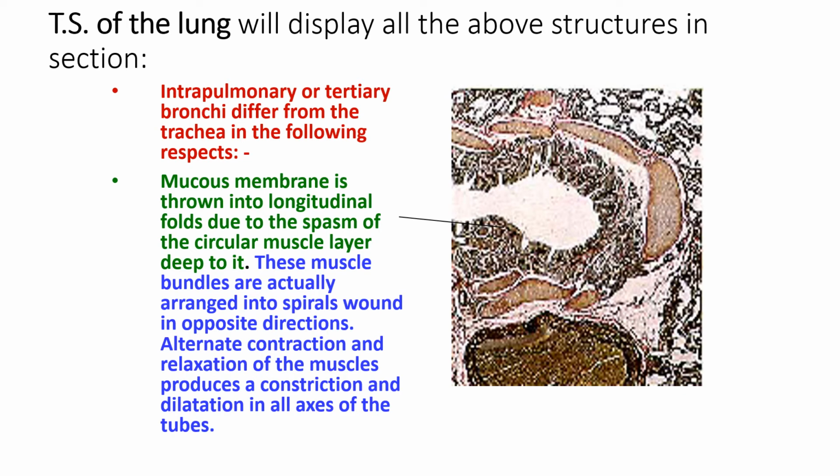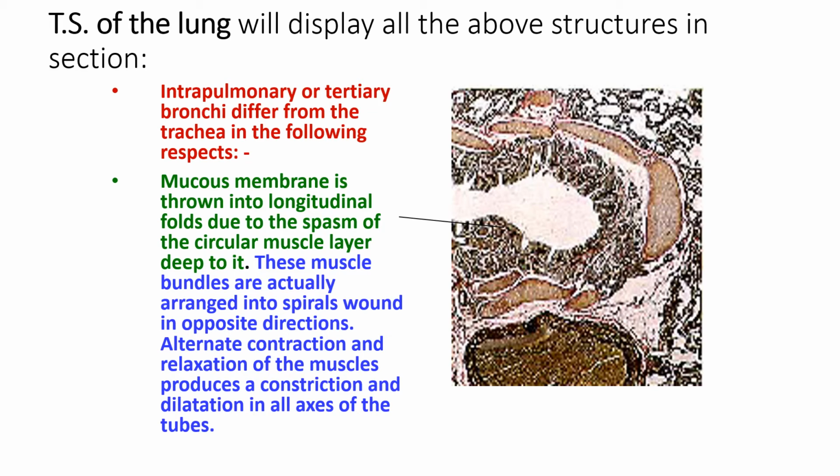These are the irregular plates. They are not different layers, but one single layer broken into a number of plates. The areas in between the plates are filled by connective tissue which has the glands also.